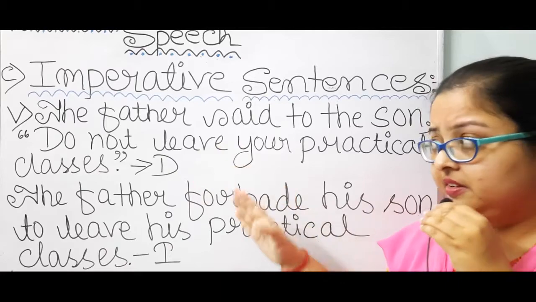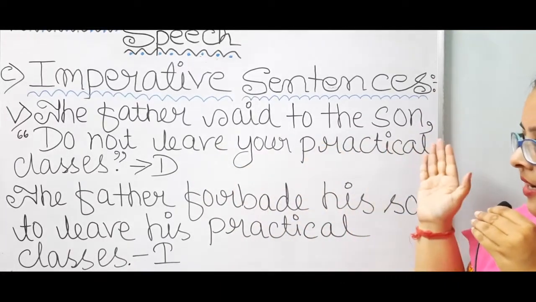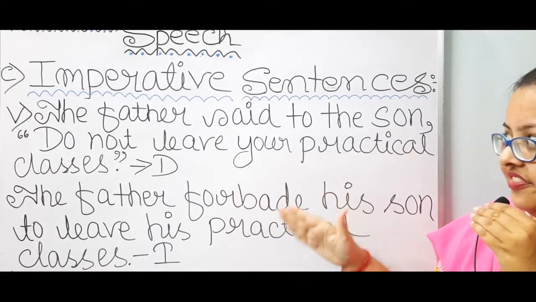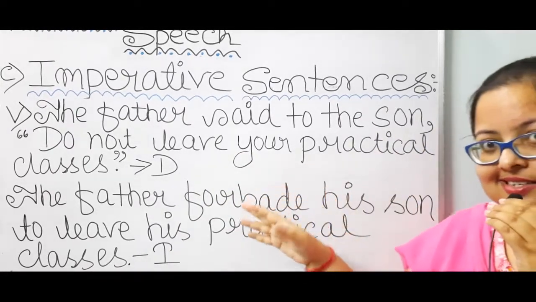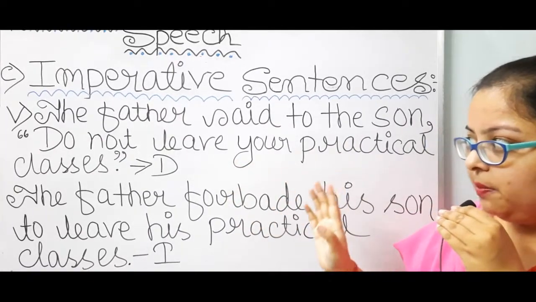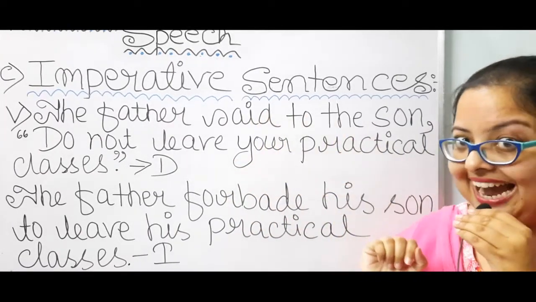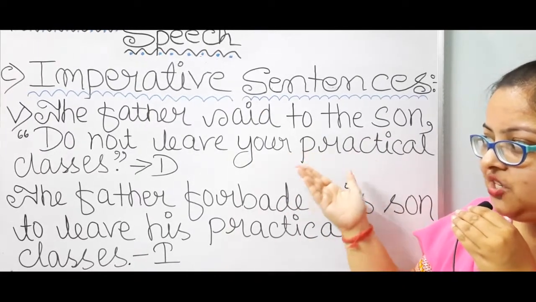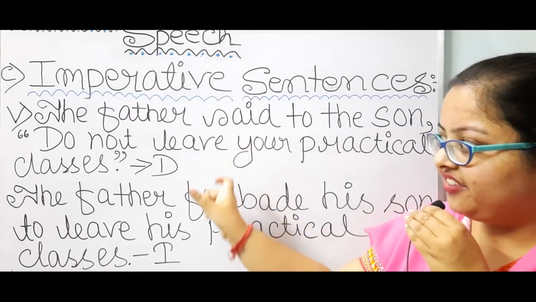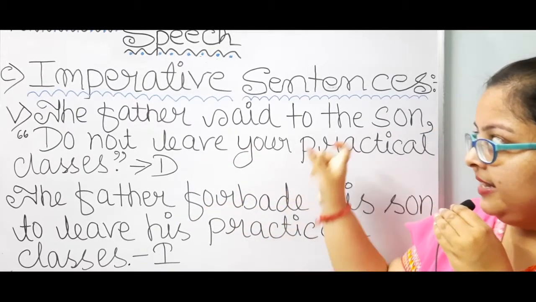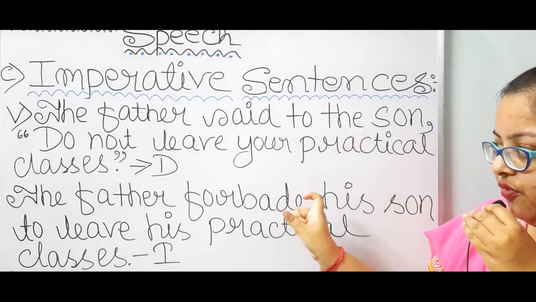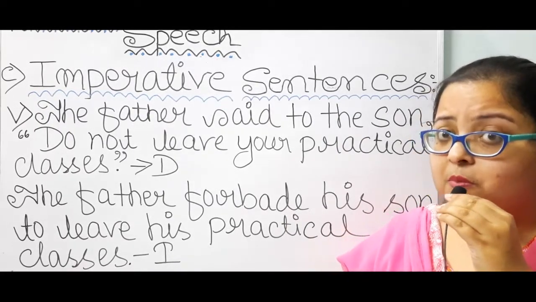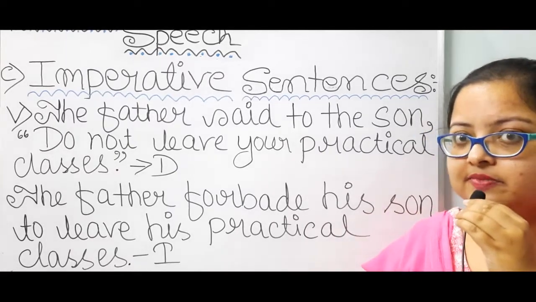Number 5. The father said to the son, "Do not leave your practical classes." Now this one is the direct speech. While it is getting changed into indirect speech, the father will remain same. Then said to will turn to forbade, the past form of the word forbid.